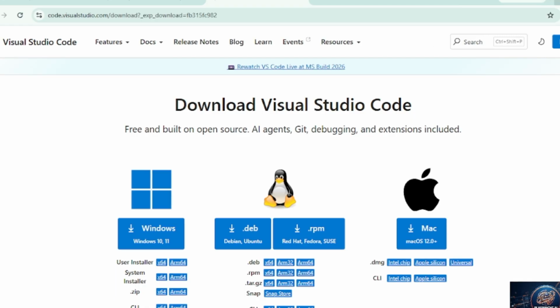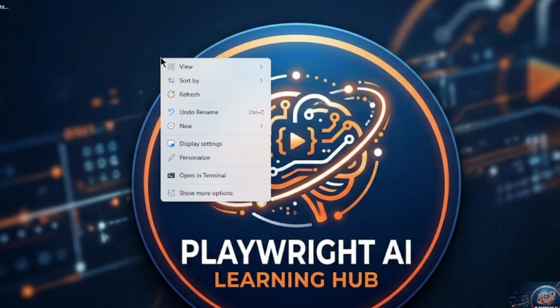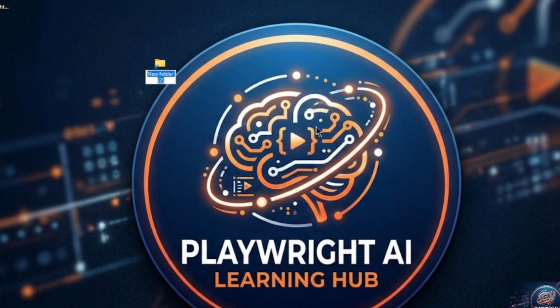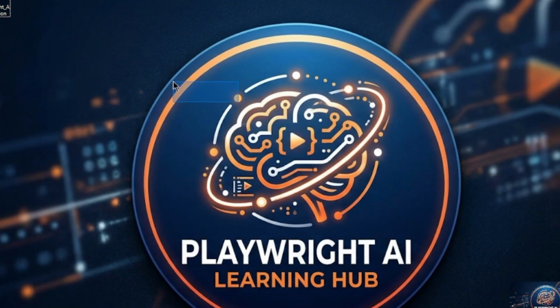Once you have installed VS Code and Node.js, you need to create one folder where we will start our Playwright automation. Give the name Playwright Automation. This is the same name, so we have that one already, and we will directly open the same one.